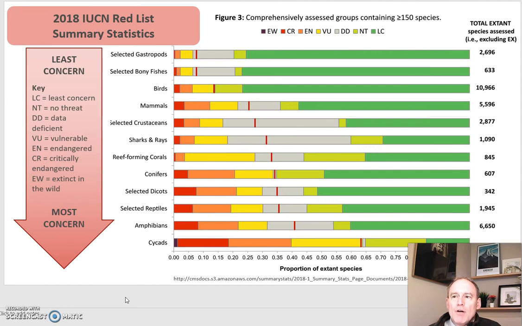In terms of birds and mammals, you can see there's much less unknown with birds. Mammals, a little bit unknown. Many birds are not threatened. And then you can just see overall how the areas have the most and least concerns. And then we can see there's particular groups, the amphibians, the selected reptiles, the cycads, are having trouble there.